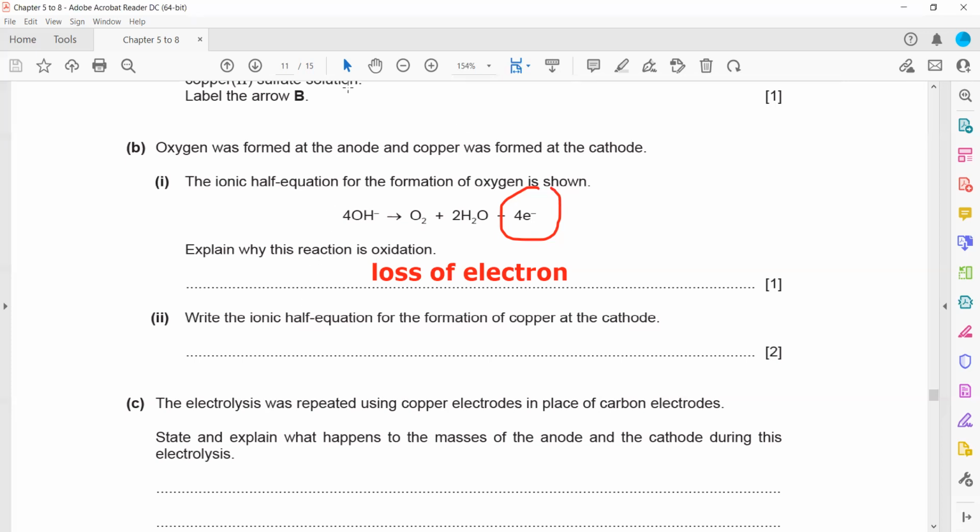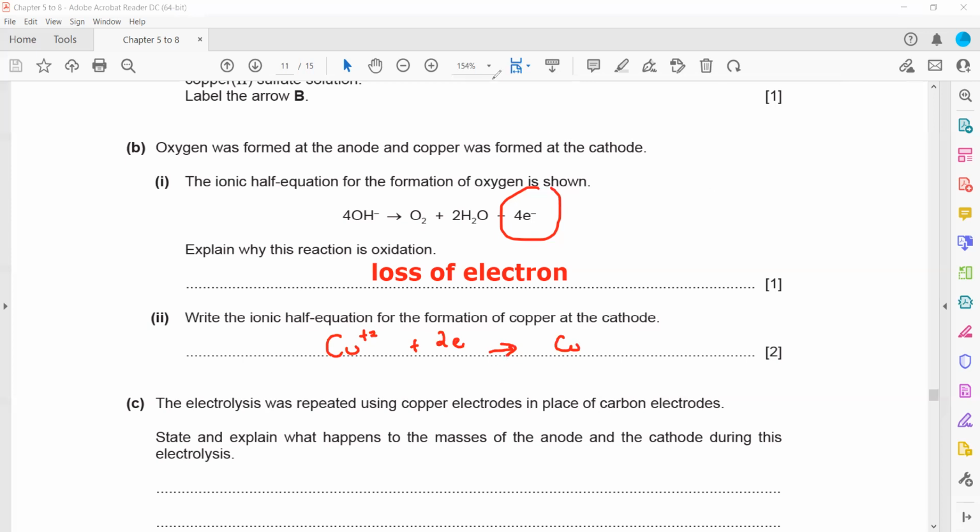Then write the ionic half equation for the formation of copper at the cathode. So when copper, which is a +2 ion, is attracted toward the cathode, it will gain 2 electrons, which is a reduction, and turn into copper metal.